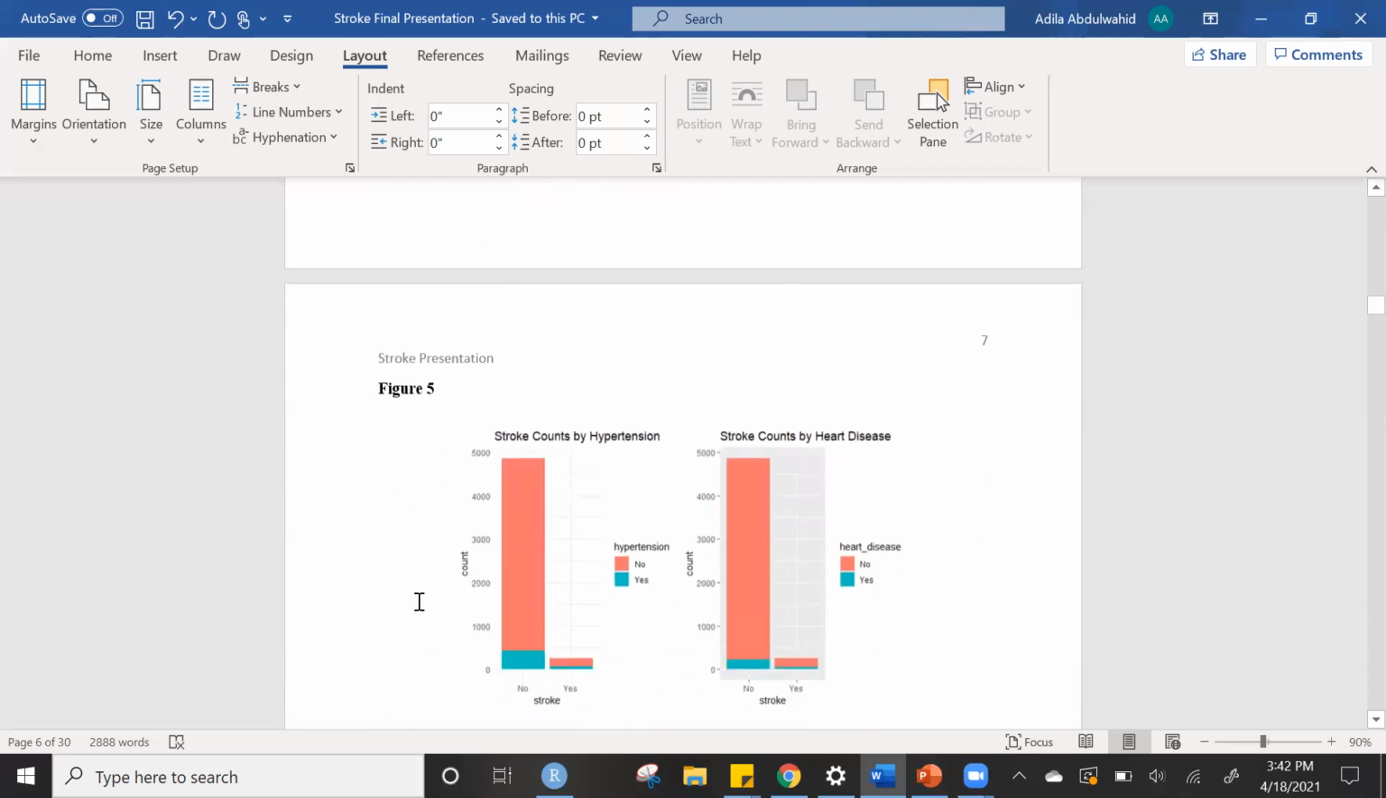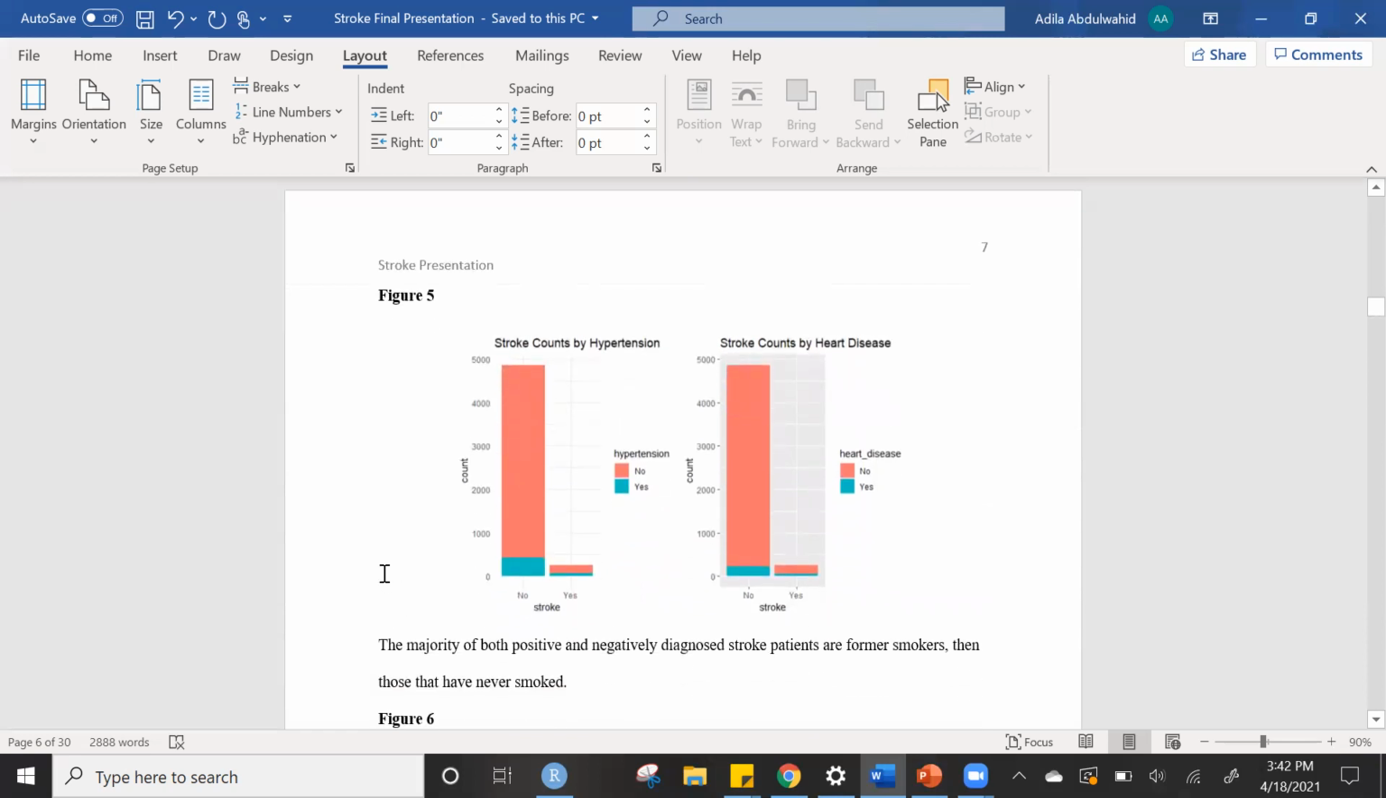Moving down, we have more stacked bar plots here. Here is where we're going to look at some pre-existing conditions. We experience the same class imbalance as we can see. However, when we focus more on the positively diagnosed cases, we do see that a good portion of those patients did have pre-existing conditions such as hypertension and heart disease.